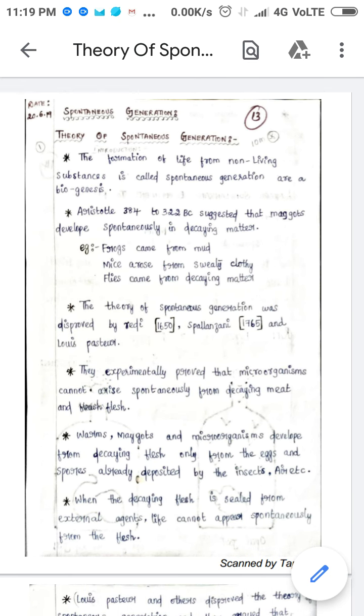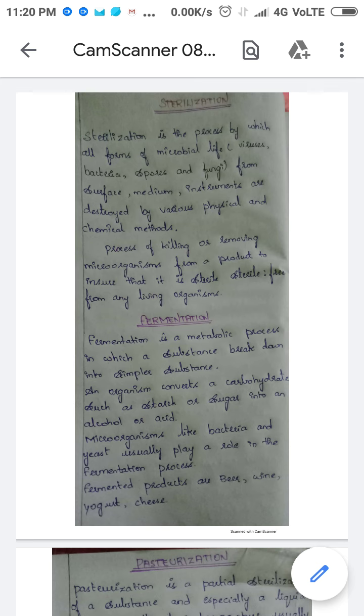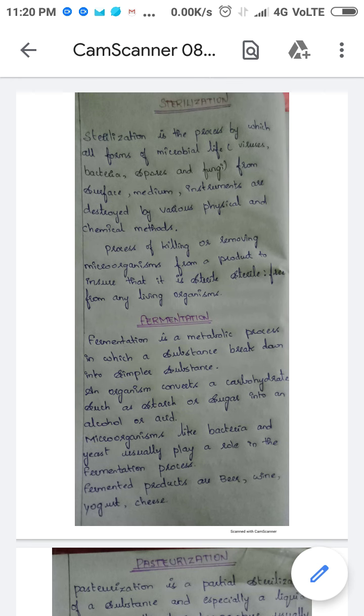So what is sterilization? It is the process by which all forms of microbial life, that is viruses, bacteria, spores and fungi, from surface, medium, instruments, are destroyed by various physical and chemical methods.